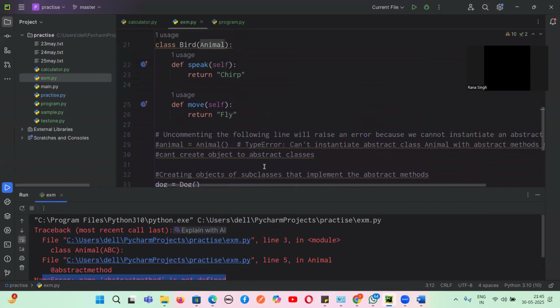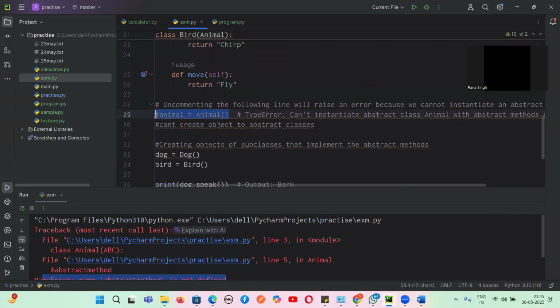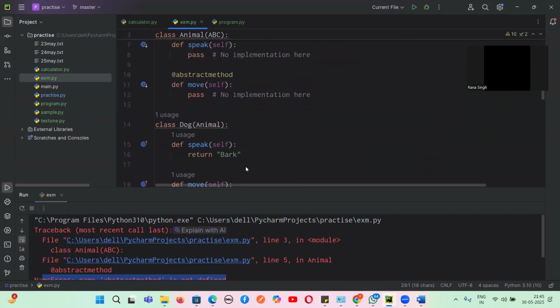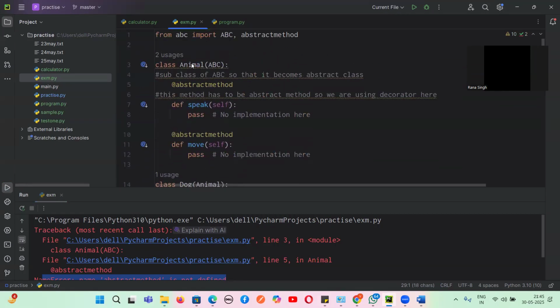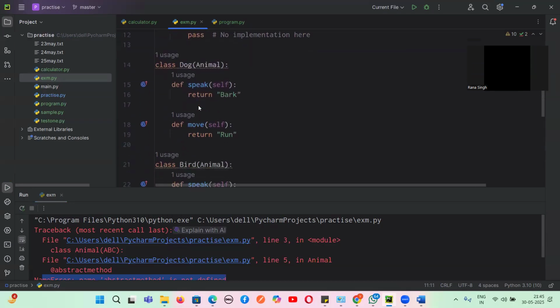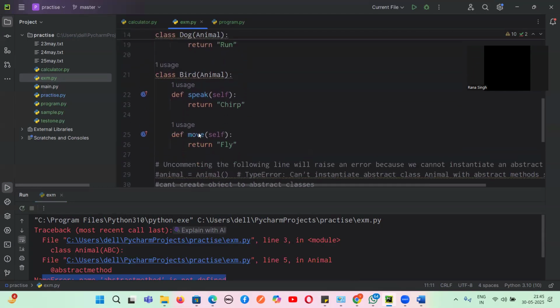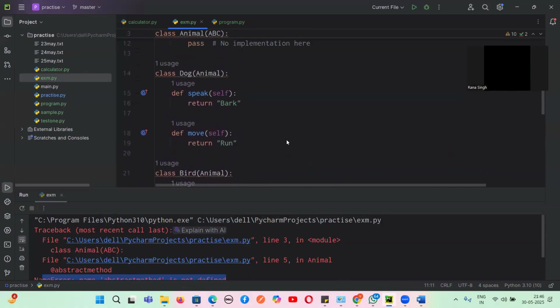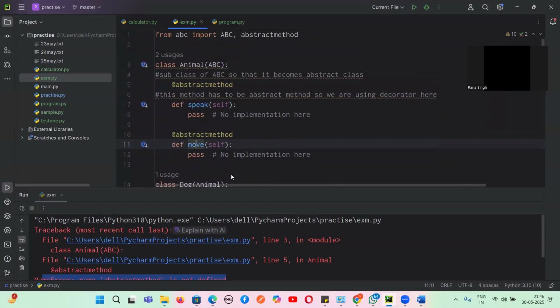So we cannot create an object of the abstract class. Even if I want to see this speak and move, what is happening is that this is implemented here. So we cannot do it like that, right? Because the same methods are there.